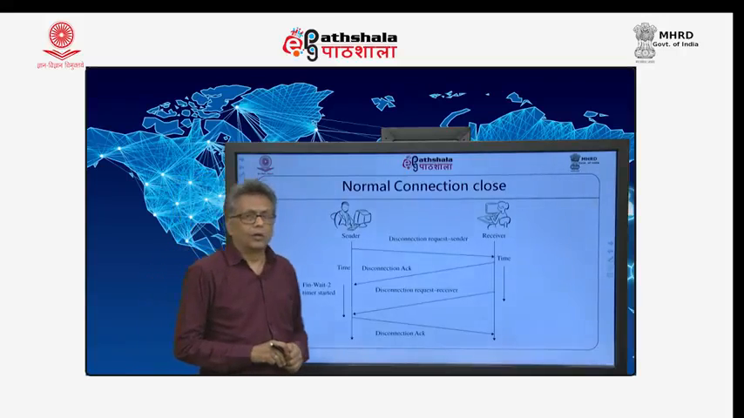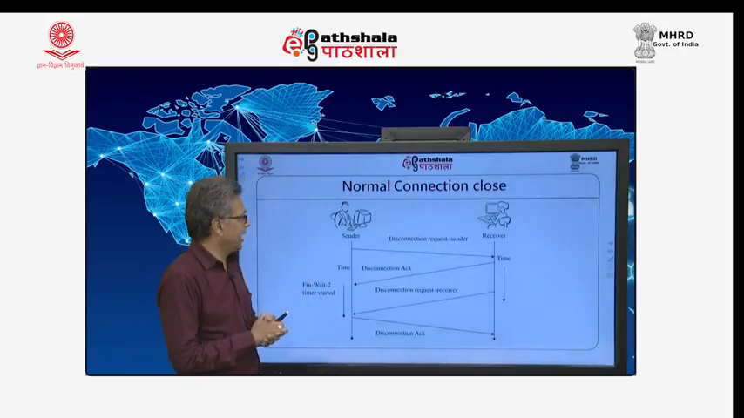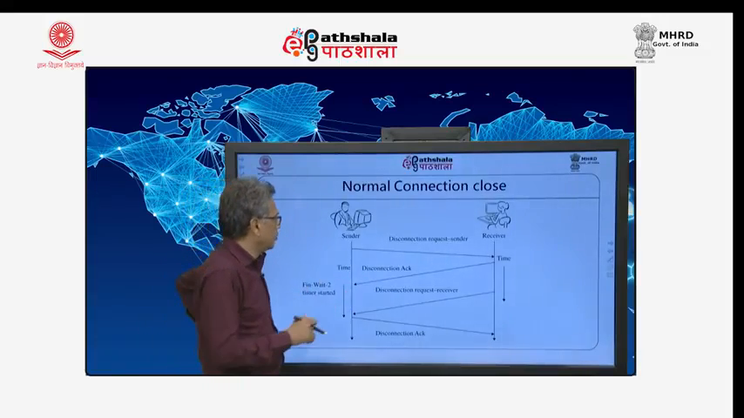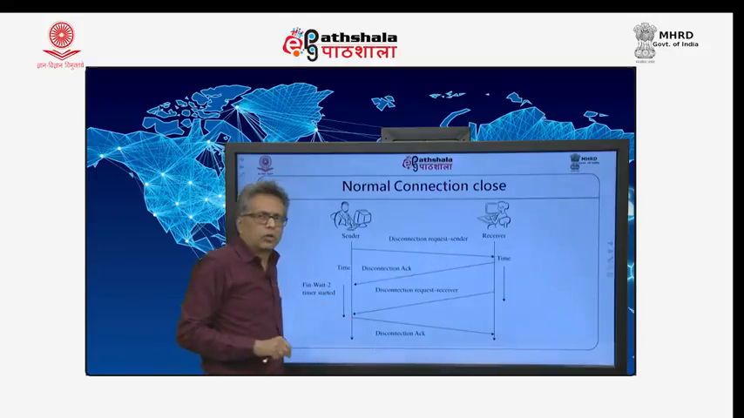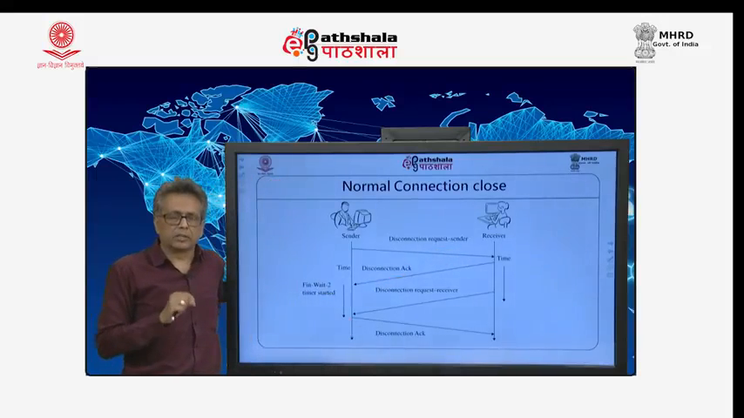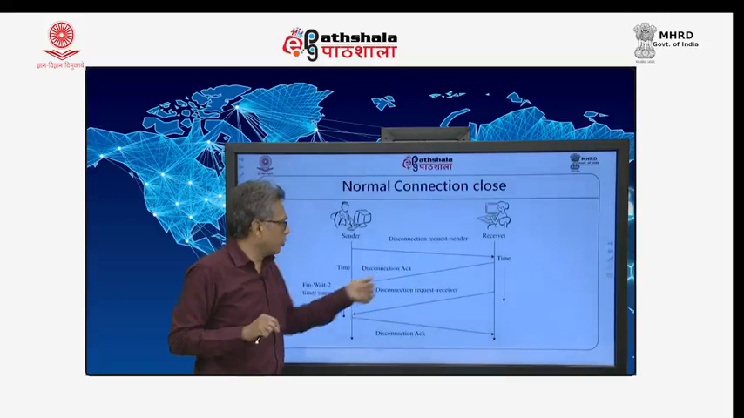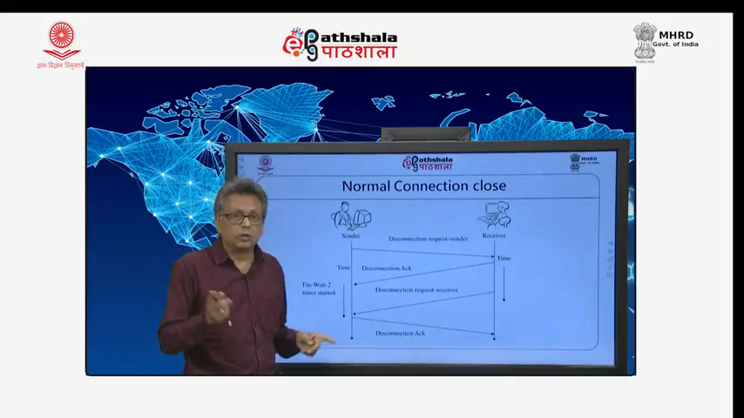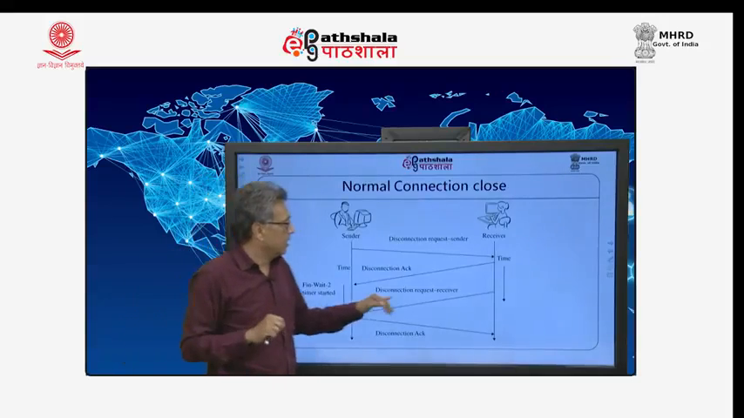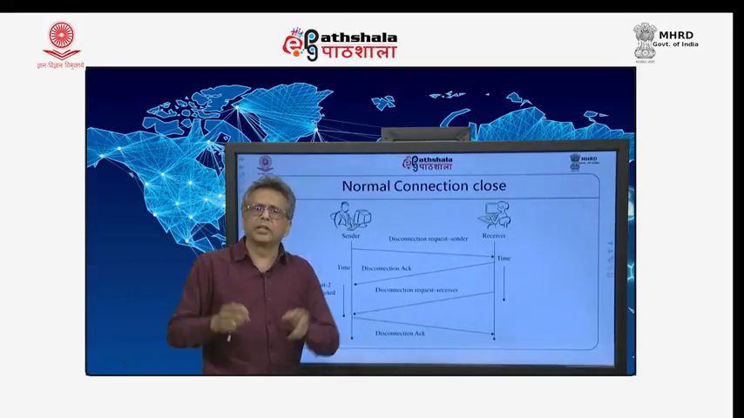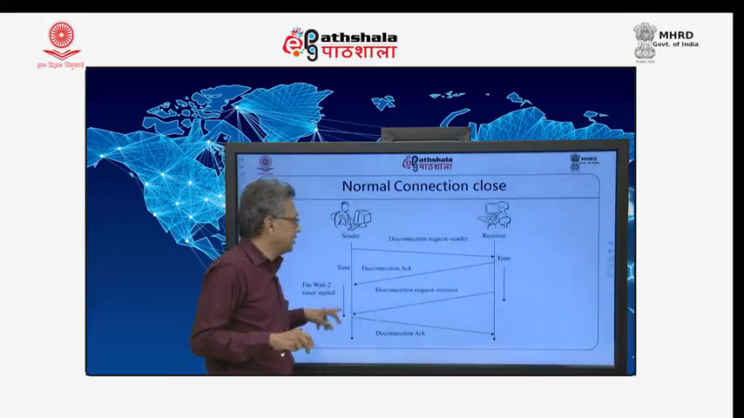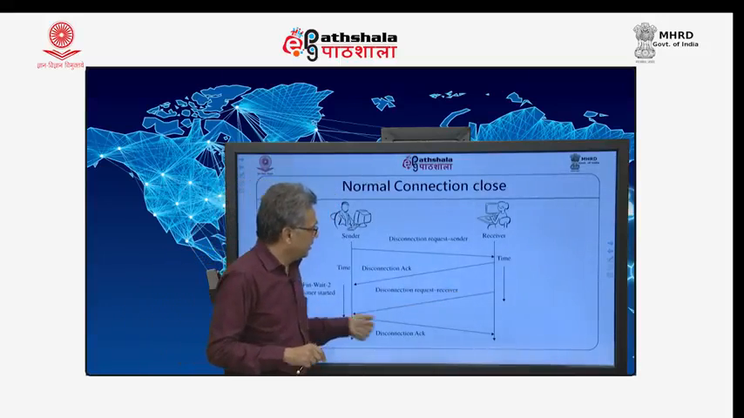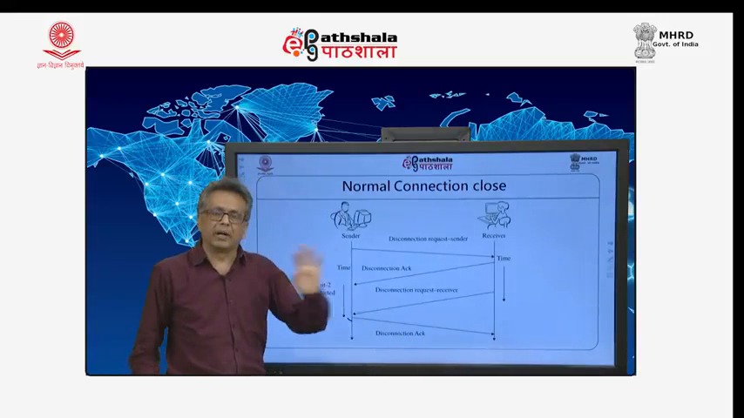Now, the connection close process works like this. In fact, we will study this in a little more detail later, but it works like this. The sender sends something called a disconnection request. The receiver responds back with a disconnection acknowledgement. Now, sender and receiver do not close at the same point of time. The receiver might still have something to send, we will finish that up, and then it will send a disconnection request from its own side, and the disconnection acknowledgement is sent back by the sender.